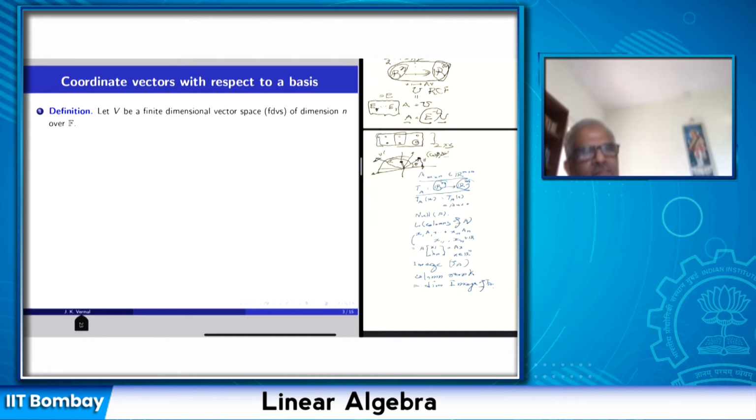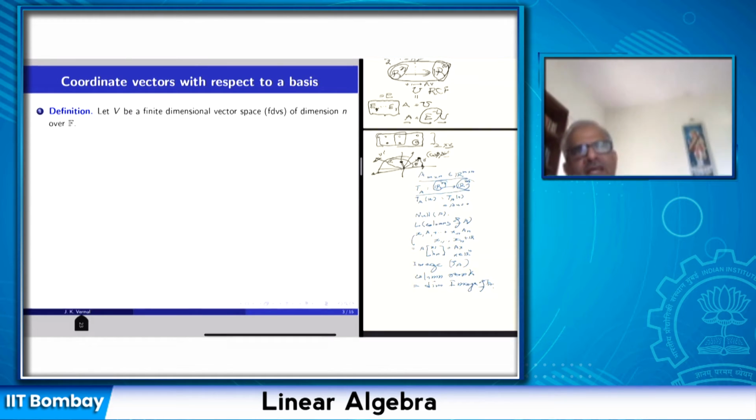Geometric objects are represented by equations. We manipulate equations using algebra and derive properties of the geometric shapes. Now we want to study abstract vector spaces of functions or matrices or all kinds of things. And in order to do computation in abstract vector space, we have to set up a coordinate system. And that coordinate system is set up by using a basis.